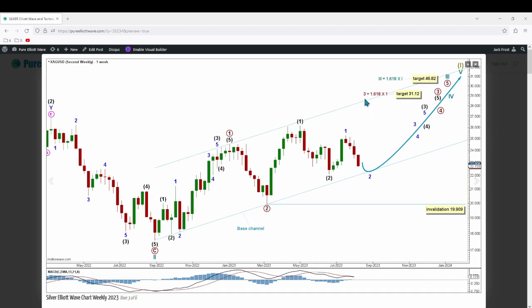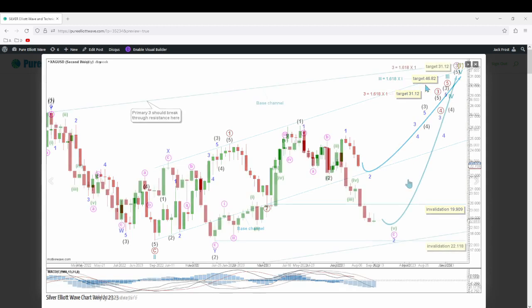Primary wave 3 has a target calculated to reach the 1.618 Fibonacci ratio of primary wave 1 at 31.12, and above that, cycle wave 3 has a target calculated to reach the 1.618 Fibonacci ratio of cycle wave 1 at 46.82.